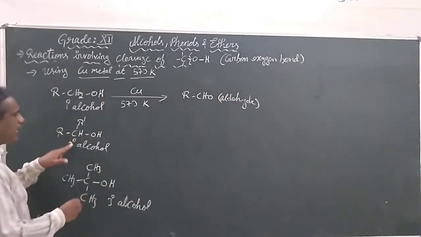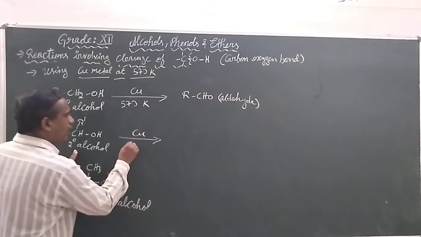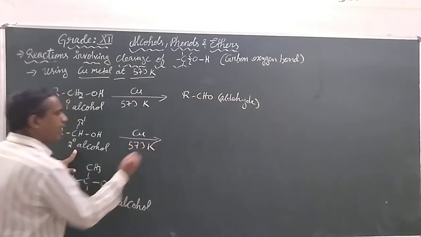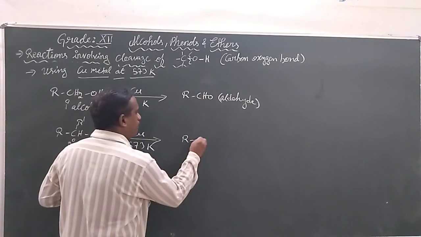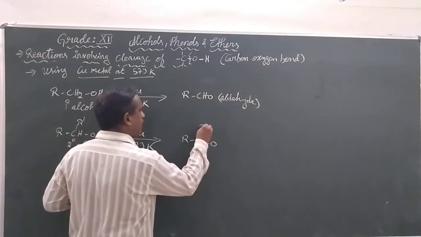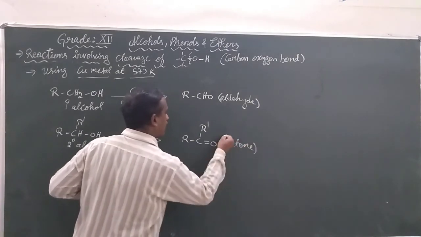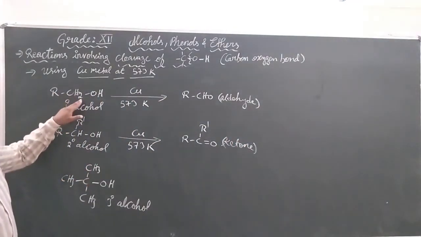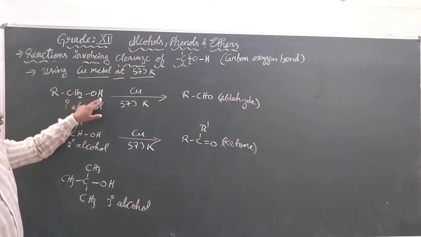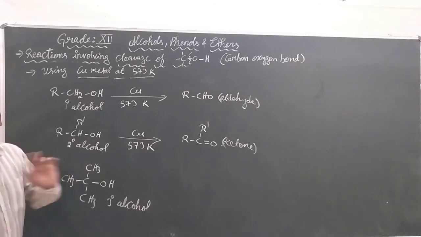And the secondary alcohol, when passed over the copper metal at 573 Kelvin, will form the ketone. Here you can observe one hydrogen is removed here and another hydrogen removed. Here also one hydrogen and another hydrogen.